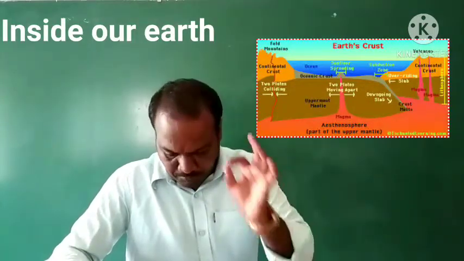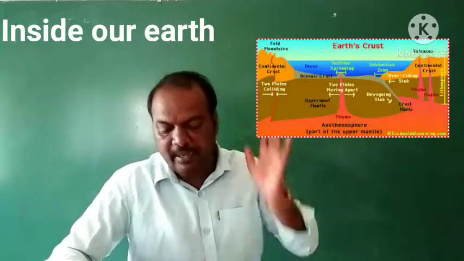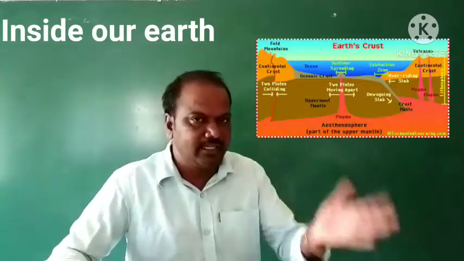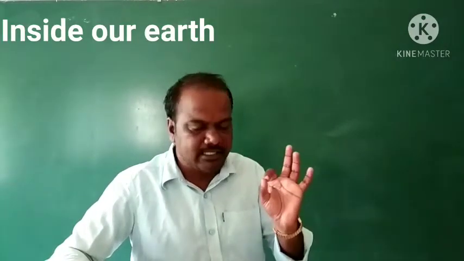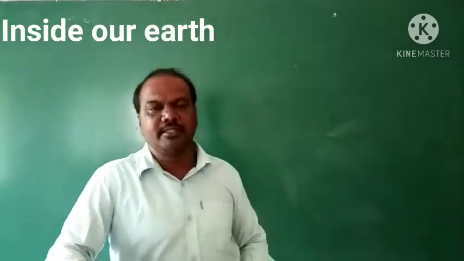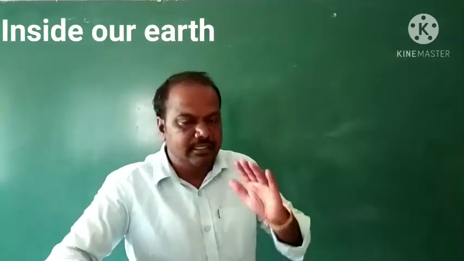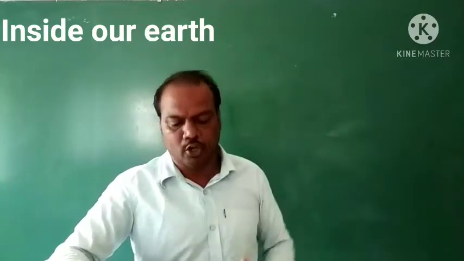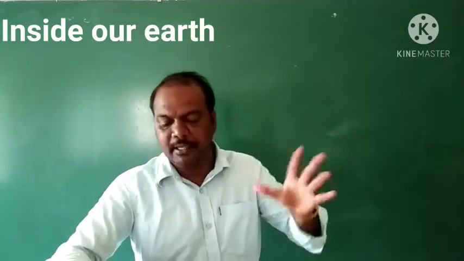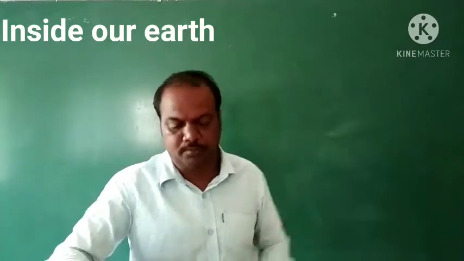The core is mainly made up of nickel and iron. These are the minerals we can see in the core itself only. Ni means nickel, Fe means ferrous, that is iron. You can see this type of minerals in the core itself only. The central core has very high temperature and pressure.